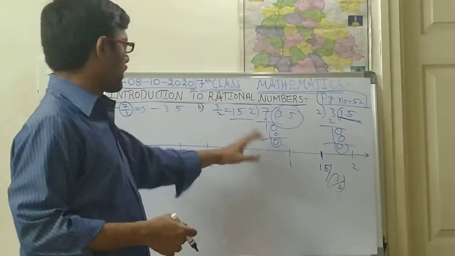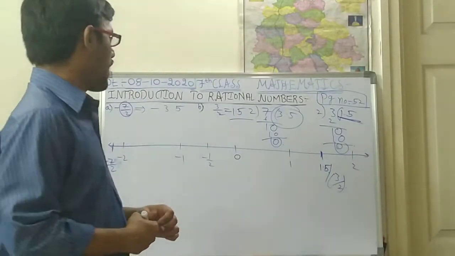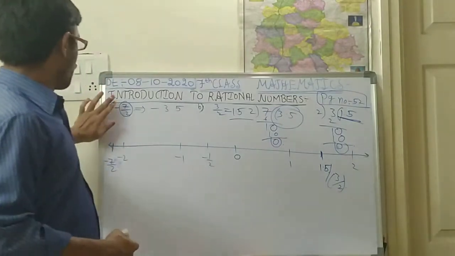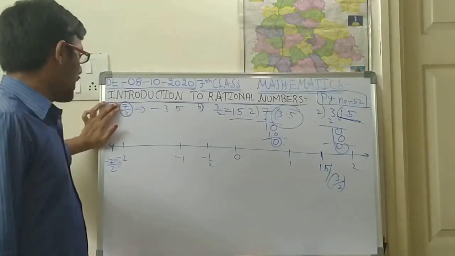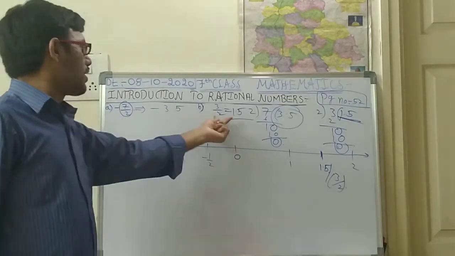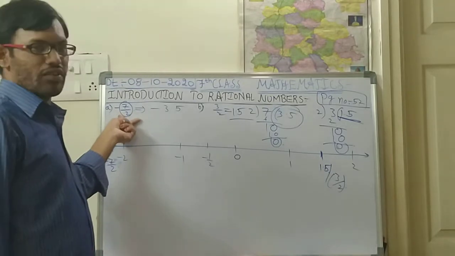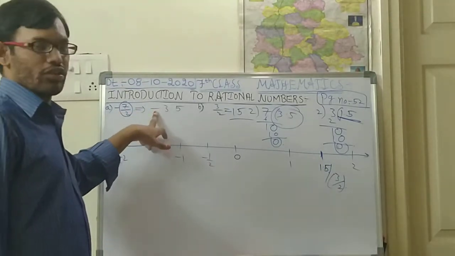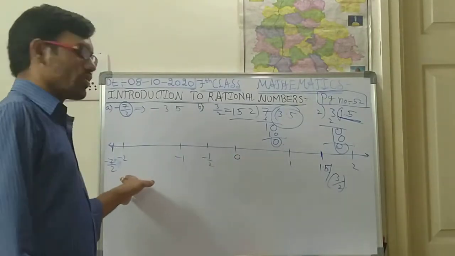So this is about the representation of fraction numbers on the number line. Just forget about the negative sign once, and do the division of the given fraction. Convert this fraction into a decimal. Then afterwards you keep the negative symbol and try. If negative is there, you check before 0.